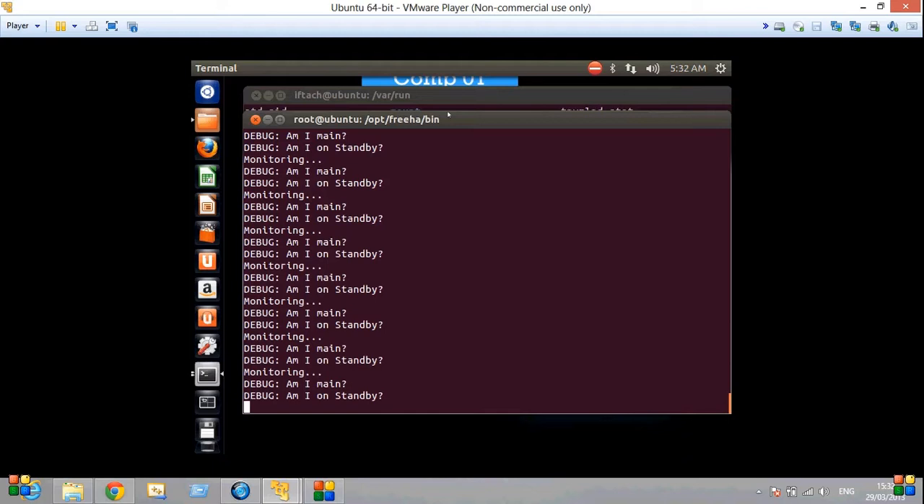Both of them can become main. Both of them can go on standby once they realize another one is main. I believe this can go up to 3 or more computers. I didn't try, but this is very basic. This is a very basic program. This is something to remember.